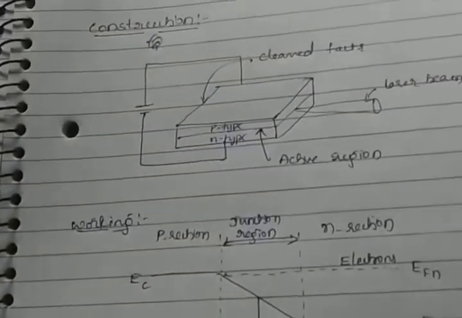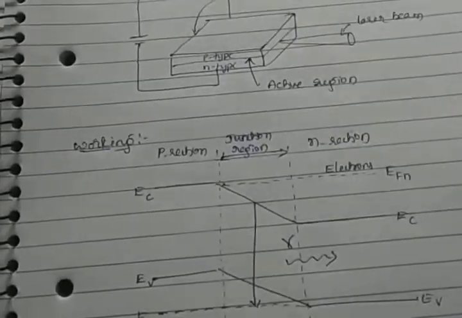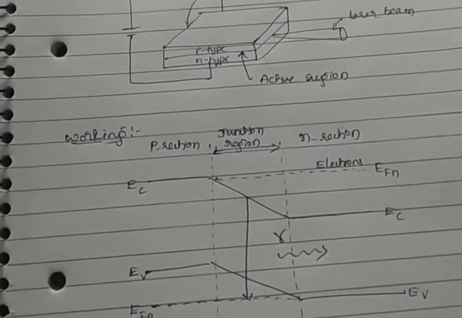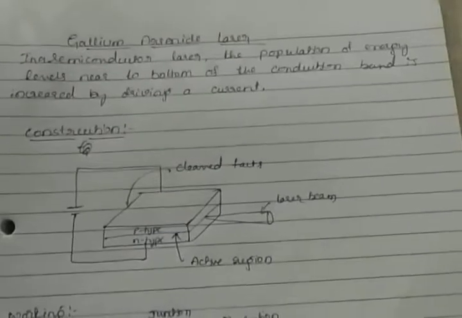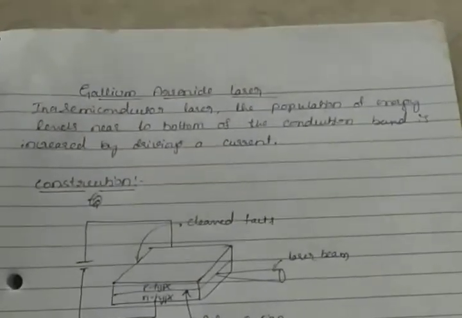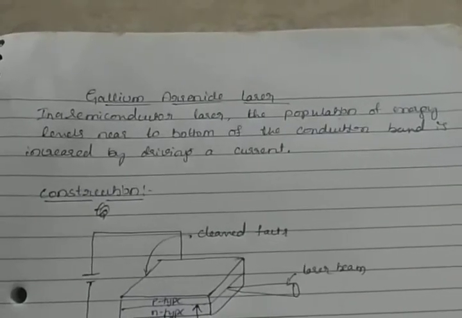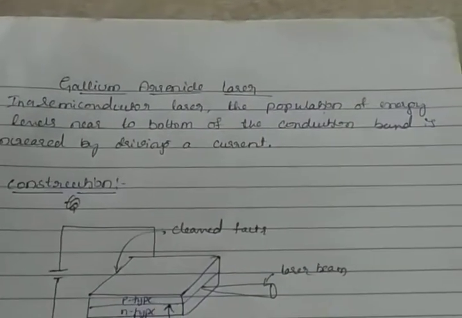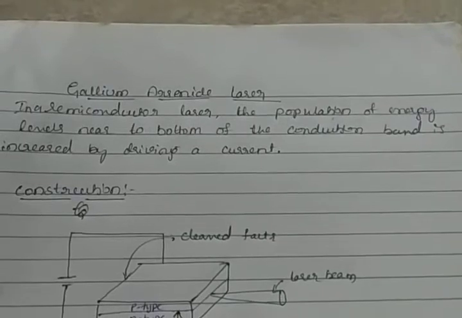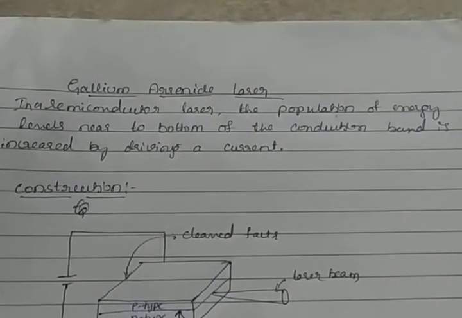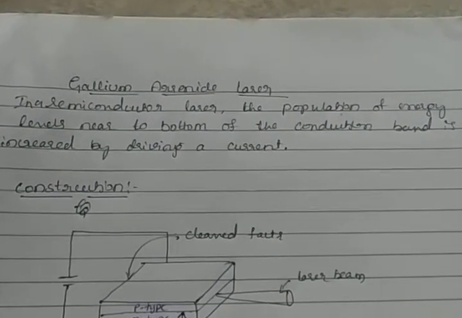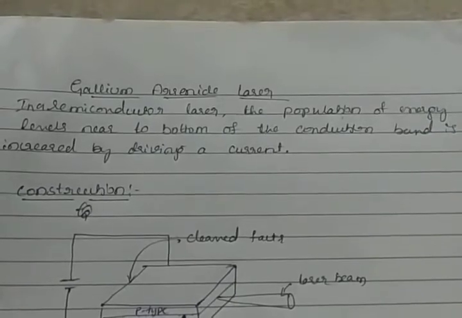The gallium arsenide laser is a single crystal of gallium arsenide and consists of heavily doped N-type and P-type. The N section is formed by doping with tellurium.